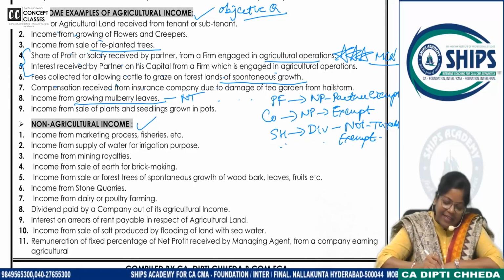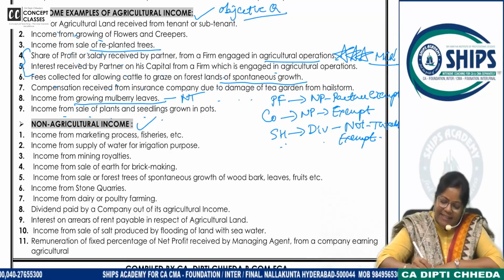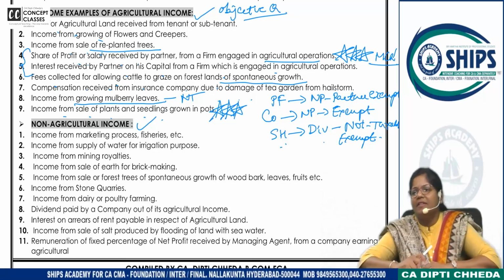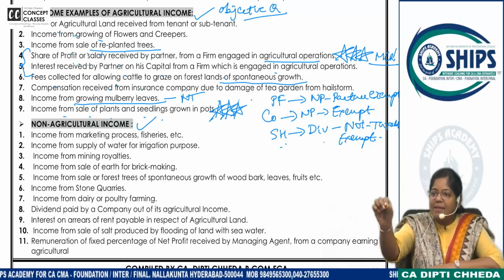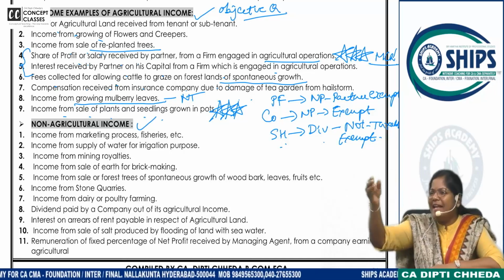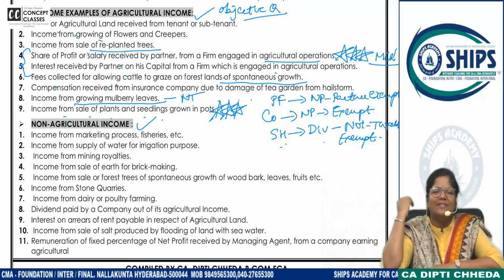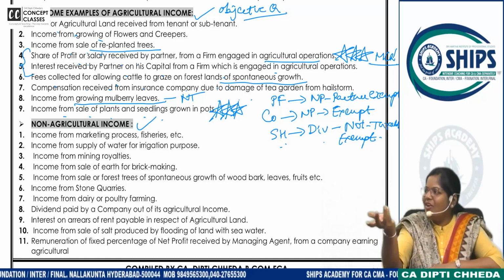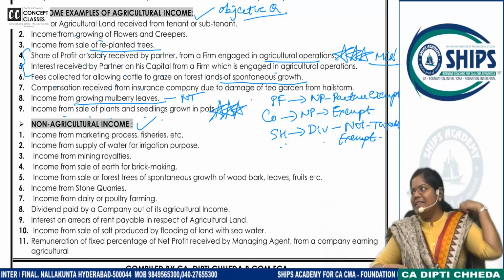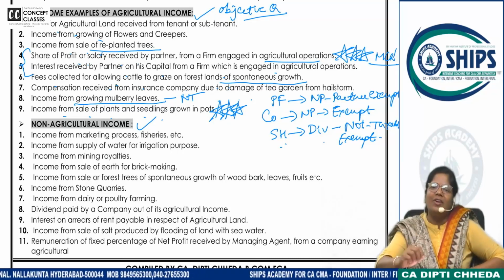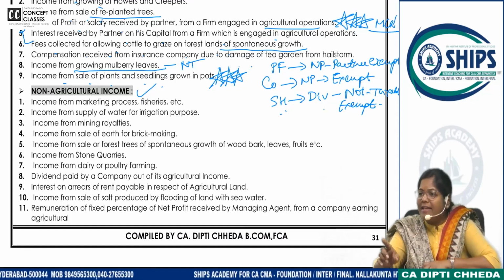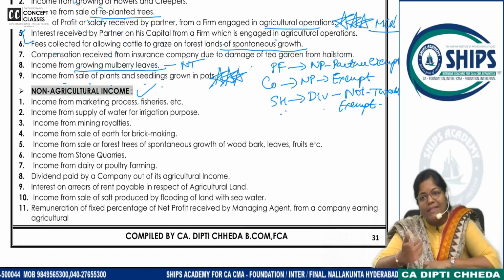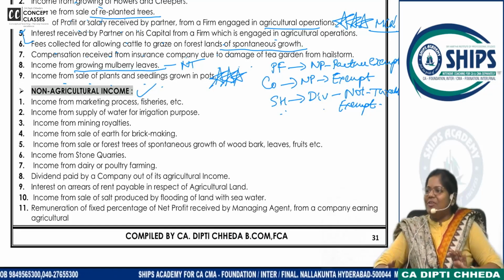Next, income from sale of plants and seedlings in pot. This is also asked to confuse the students. If farming is done in pots, is it taxable, exempt, not taxable? Like that, they'll give you 4 options in MCQs. So what it is? Not taxable. Even if farming is done in pots, it is not taxable. Now let us see example of non-agricultural income, but all these activities are done on agricultural land only.